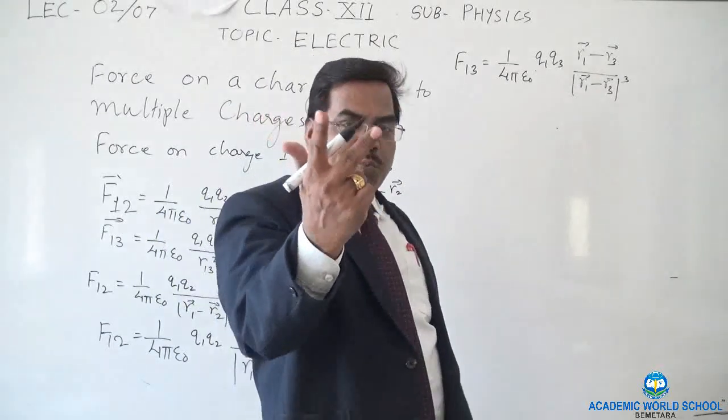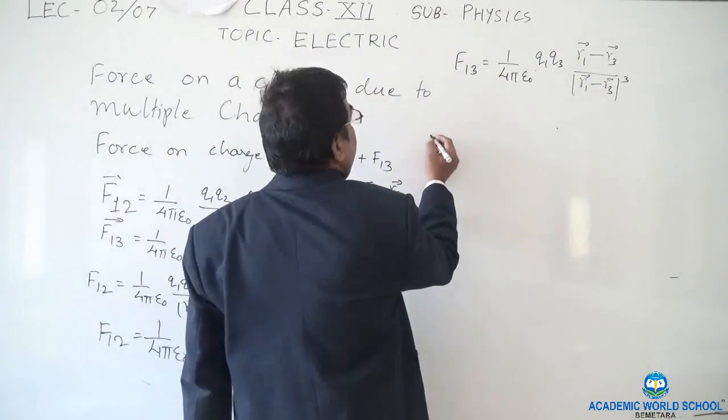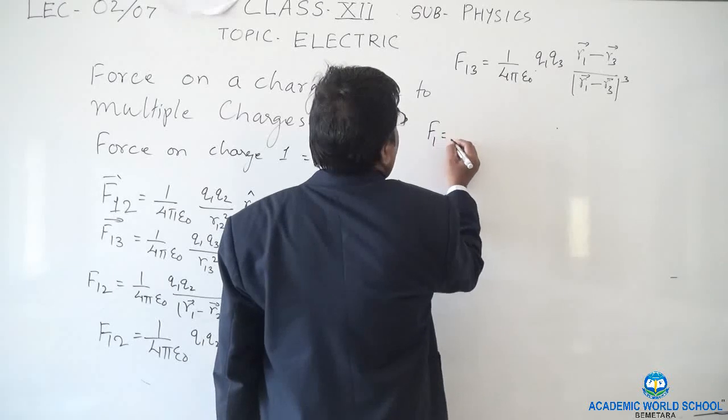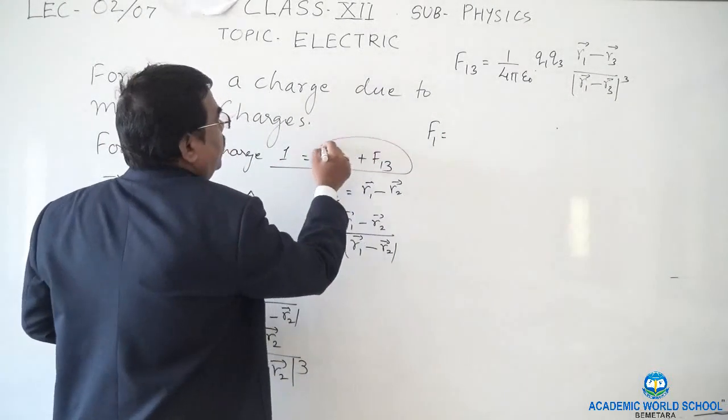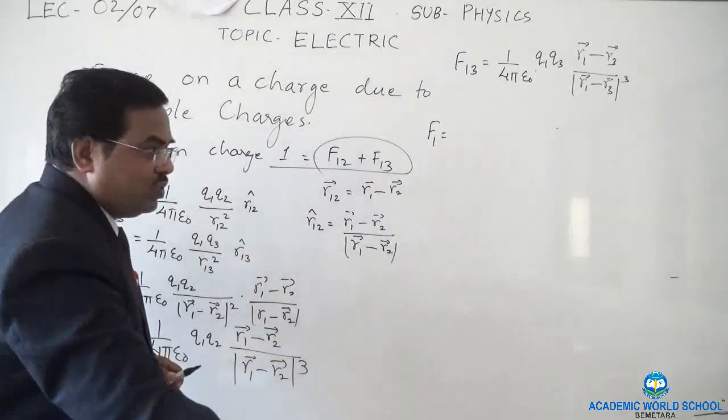So if there are two other particles, the total force F1 will be the sum of F12 and F13.